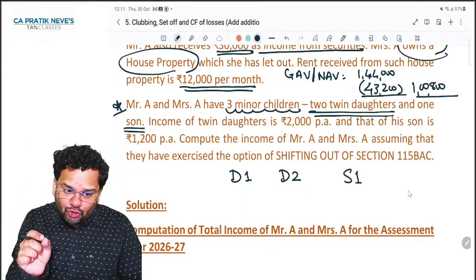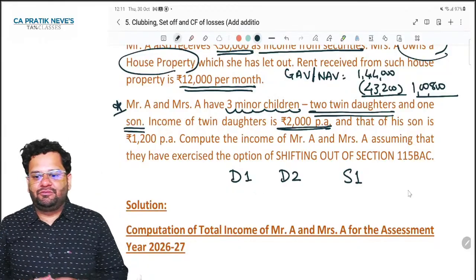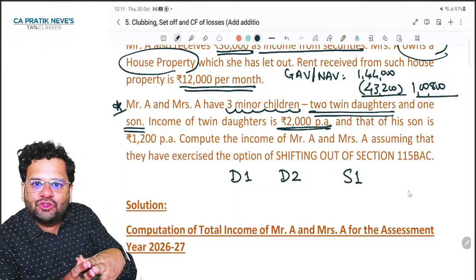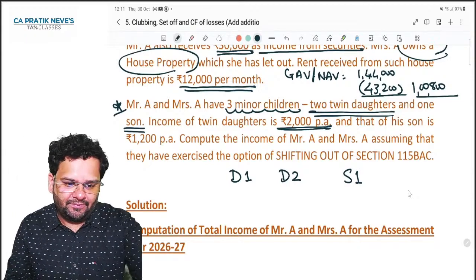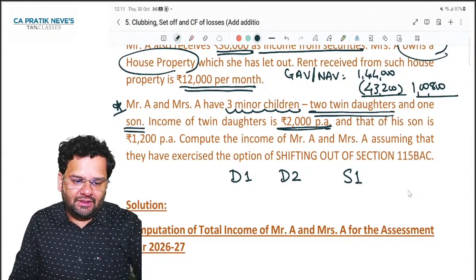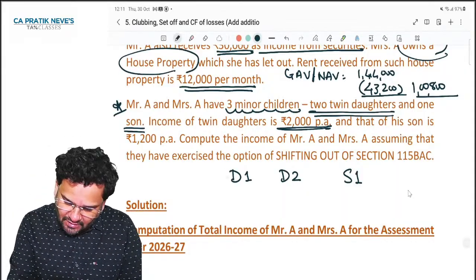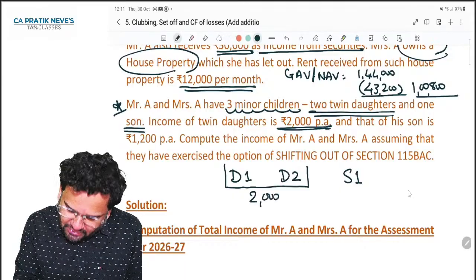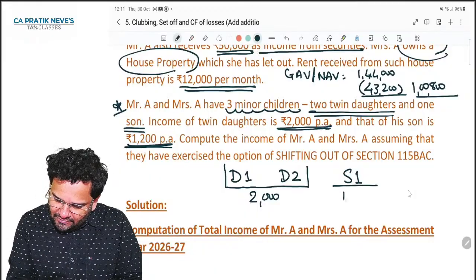Okay, income of twin daughters is 2,000 per annum. Friends, it is not said that it is 2,000 rupees per child. It is just said that it is 2000 per annum. So can I say D1, D2 together it is 2000, and for son it is 1200.